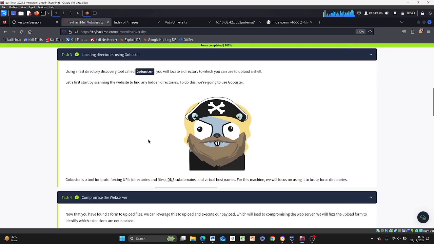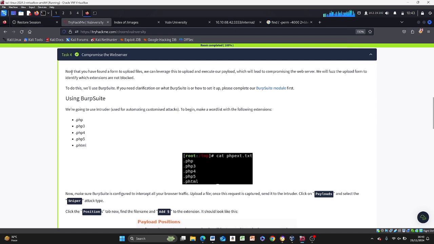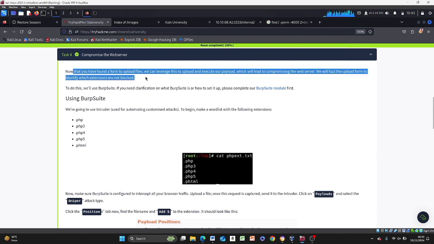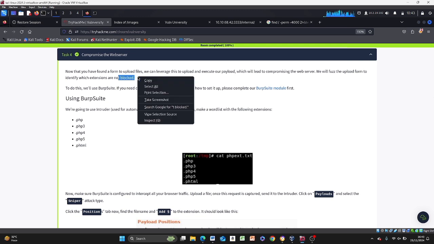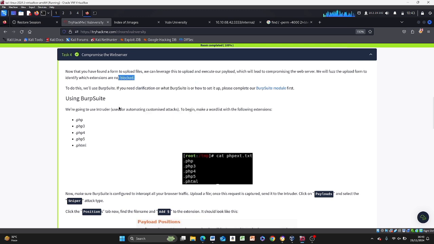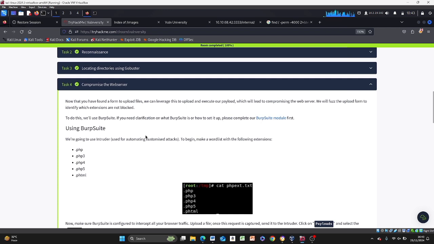Now, compromising the web server. Now that you have found a form to upload files, you can leverage it to execute a payload and compromise the server. We'll force the upload form to identify which extensions are not blocked. It's a secure coding practice to block certain extensions that have been tagged malicious or are frequently used by attackers to upload and gain a remote shell.